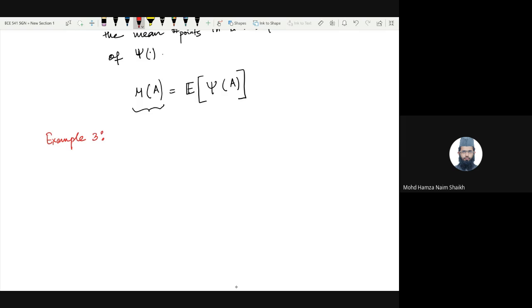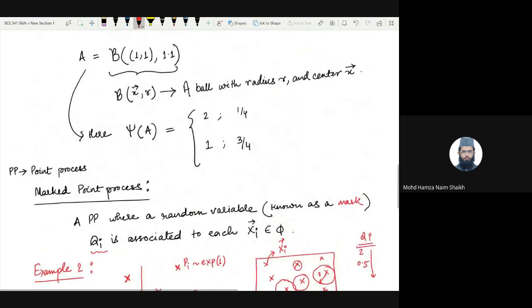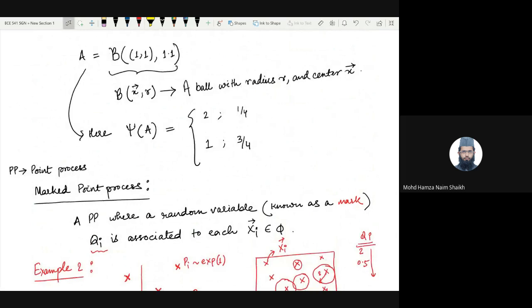Can you guys tell me what is the expectation measure of psi A from example 1? Anyone? I mean, let's look at this one. It's a simple thing. 1.25.